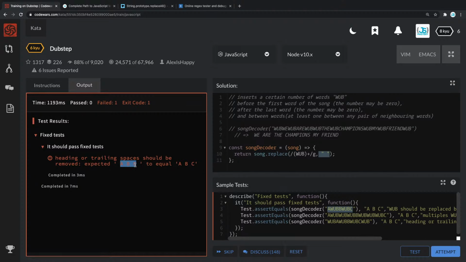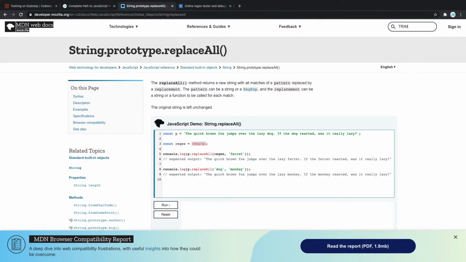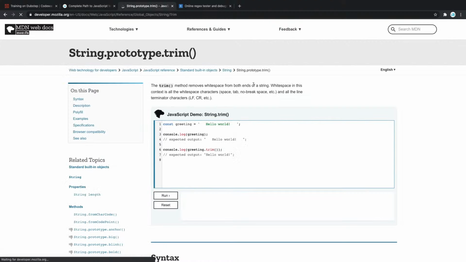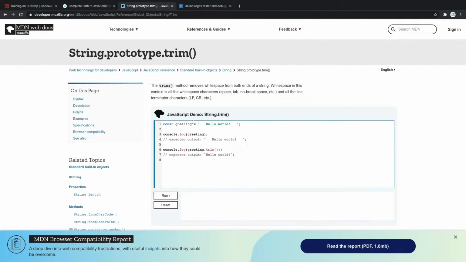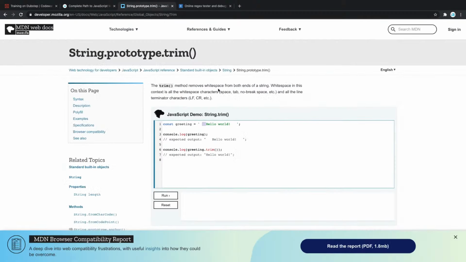But now in this case, looks like we also have to remove the trailing spaces. So we need to remove the spaces at the start and spaces at the end. I think there is the JavaScript trim method. So if you use string.trim, that should actually work. Let's see. String.trim removes white spaces from both start and the end of the string. You can see if we have a greeting or hello world here, that's gonna remove all the white spaces before and all the white spaces afterwards. So that works great. Now we basically have to use the string.trim method.